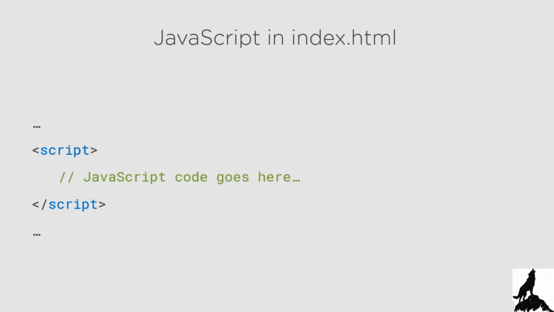Here we can see a script tag. We have the starting tag and the ending tag. And between these, we can put any JavaScript code that we'd like. And this code will execute directly in the web page. Let's take a look at how this works.